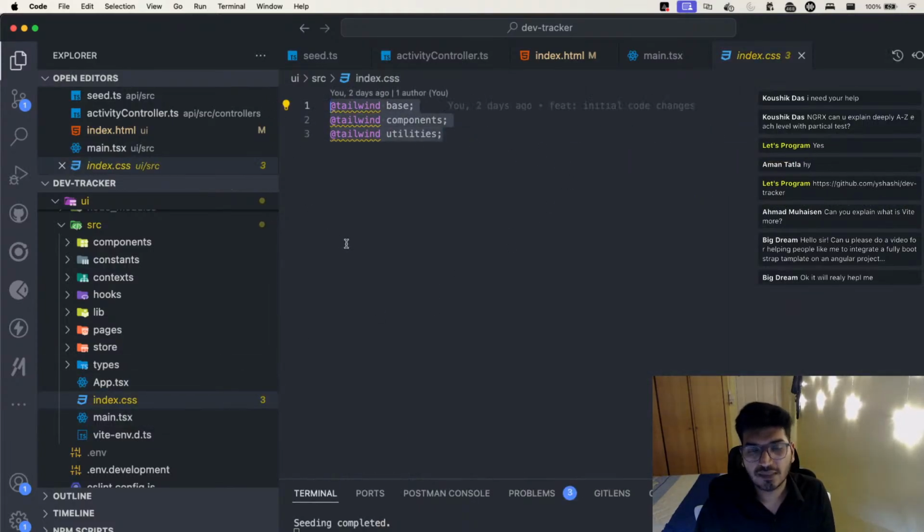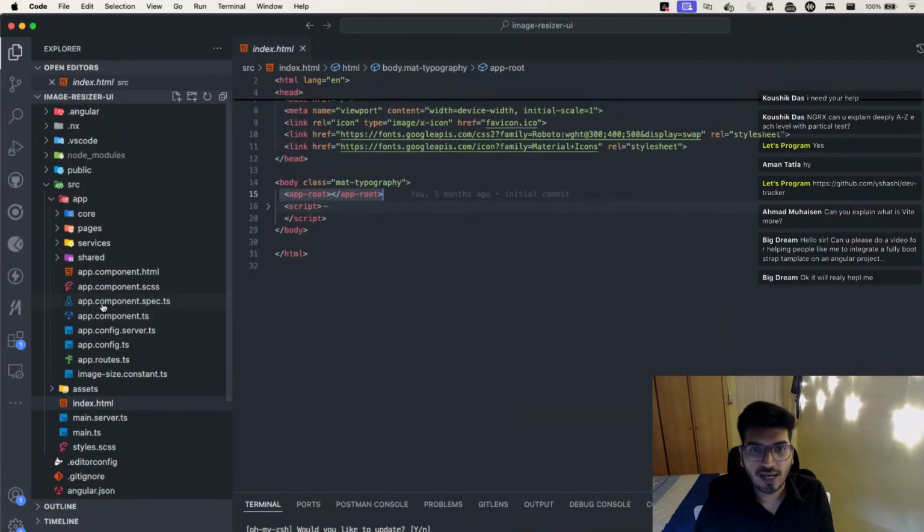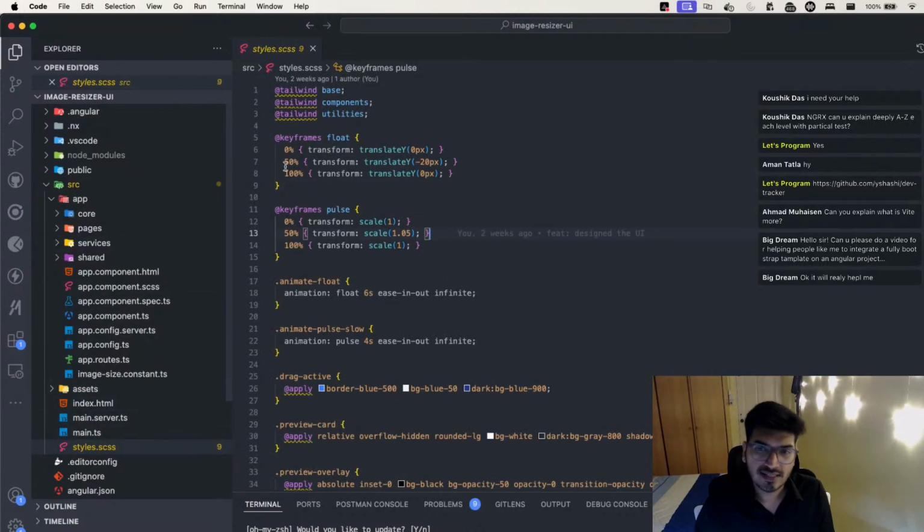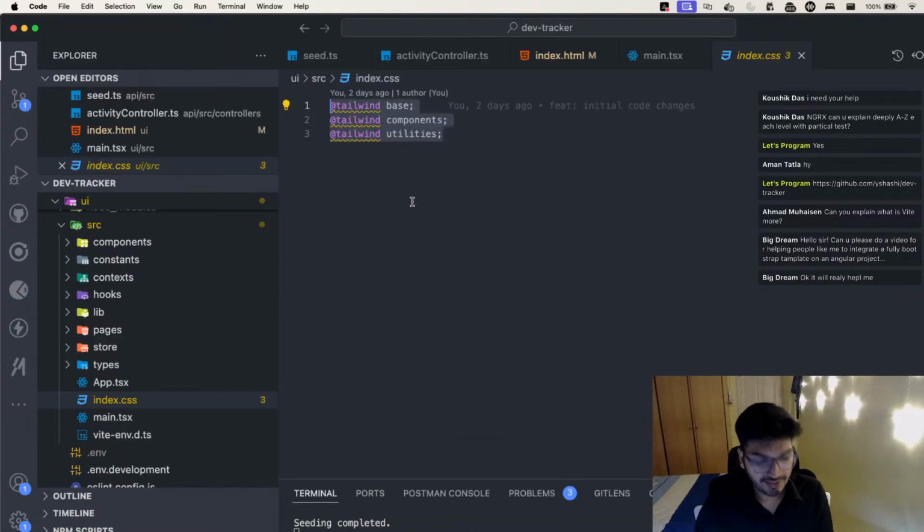So this is nothing but the style.css we have in Angular. So if I show the Angular project, we have a global styling, right? Style.scss. So this is something similar to what I have in React as well. Okay, so this is our global styling, right? Now let's take a look at the folder structure. How did I do my folder structure?